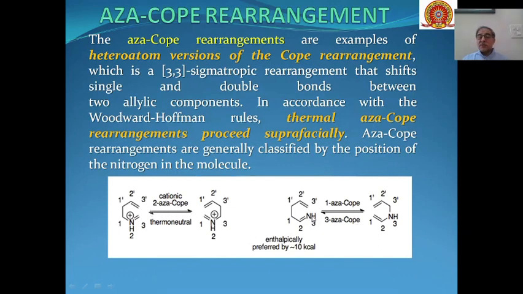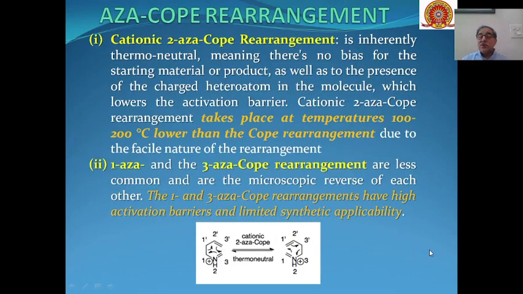And if nitrogen is present at this position and forward reaction is taking place, we say this is 1-aza-Cope. If backward reaction is taking place, we say this is 3-aza-Cope rearrangement. So depending upon the position of the nitrogen, we classify the aza-Cope rearrangement as 1-aza, 2-aza or 3-aza-Cope rearrangement. Out of these three types, most important is cationic 2-aza-Cope rearrangement.